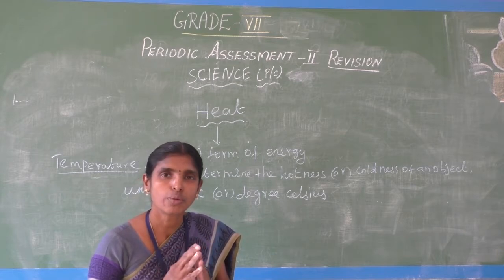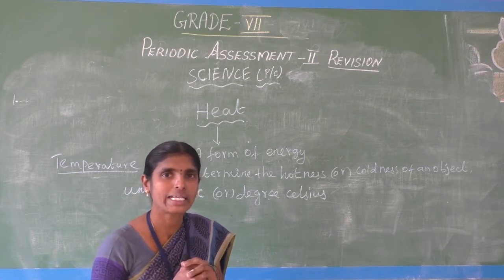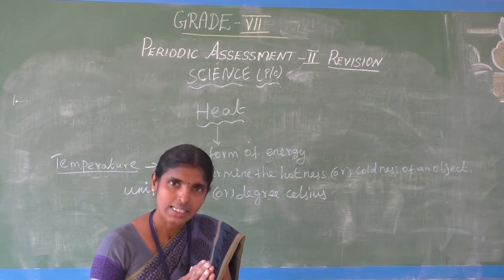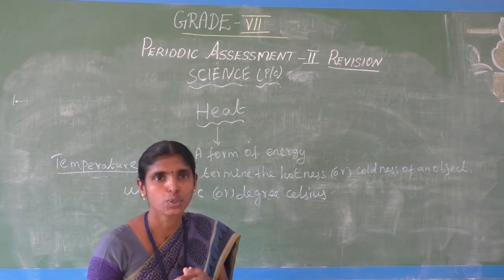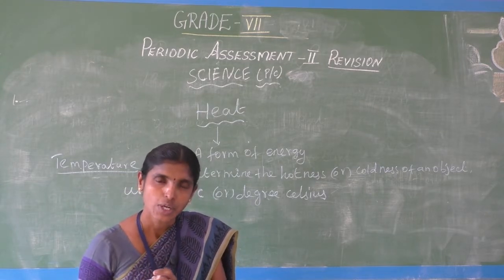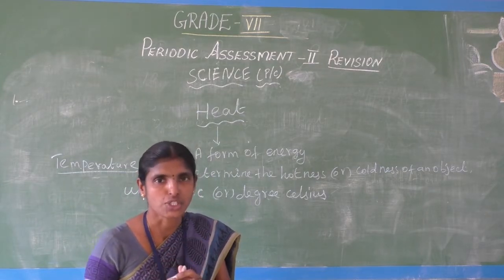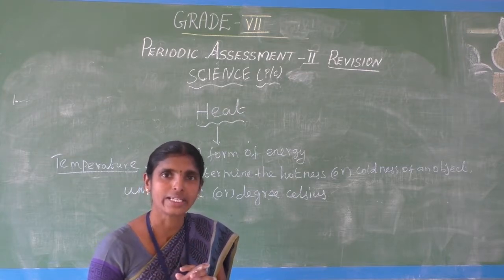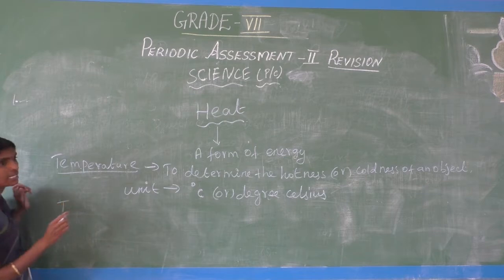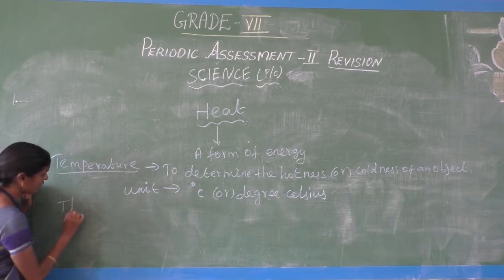What is meant by thermometer? Thermometer is used to measure the hotness or coldness of an object, to measure the body temperature.